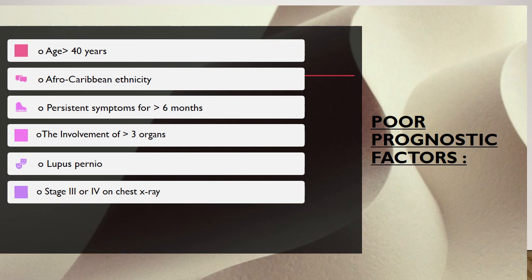The signs of poor prognosis are if age is more than 40 years, Afro-Caribbean ethnicity, persistent symptoms for more than 6 months, the involvement of more than 3 organs, lupus pernio, and stage 3 or 4 on the chest X-ray.